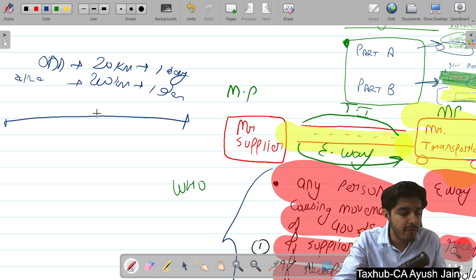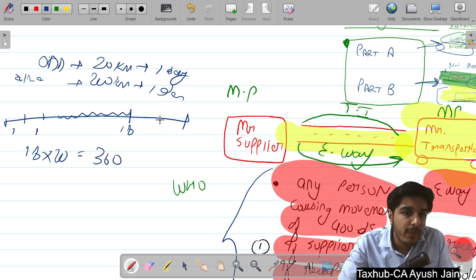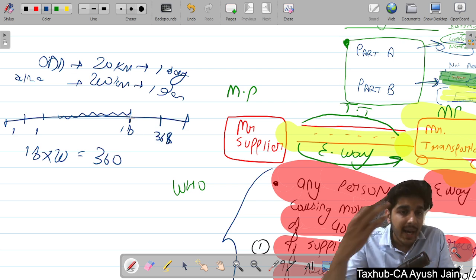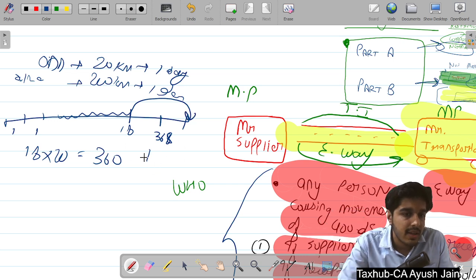If I see this over dimensional case, up to 20 kilometers it will be 1 day, up to again 20 kilometers it will be 1 day. So on day 18 my kilometers come to be 360, but my actual kilometers are 368. It means I have got validity of one extra day. So it will be 18 days plus 1 day, that is going to be 19 days.